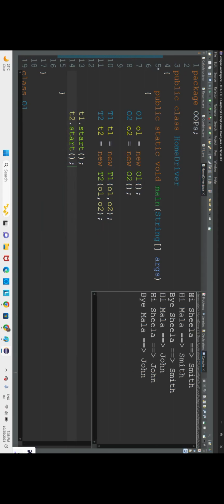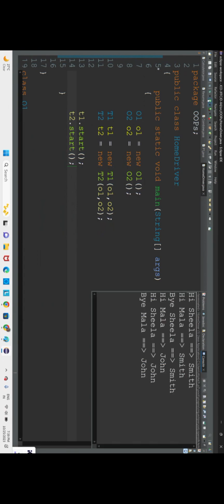What is this? Hi Sheila is told by Smith. Hi Mala is told by Smith. By Sheila. Next, John is telling hi Mala, and John is telling hi Sheila, and John is telling bye Mala. So what's happening here? The threads are completely executing. Now what we shall do is make one thread wait. So see the output. Let us execute once again.